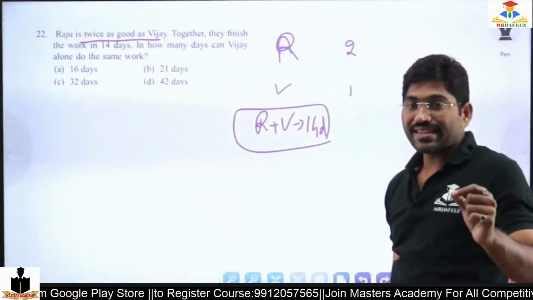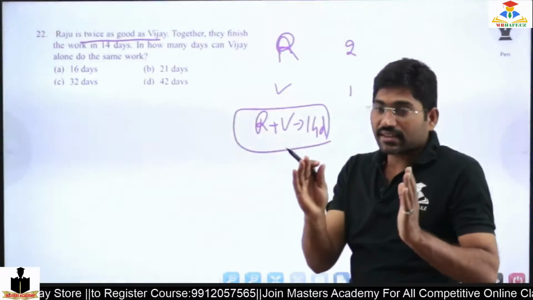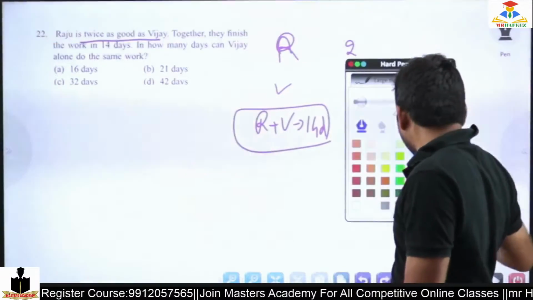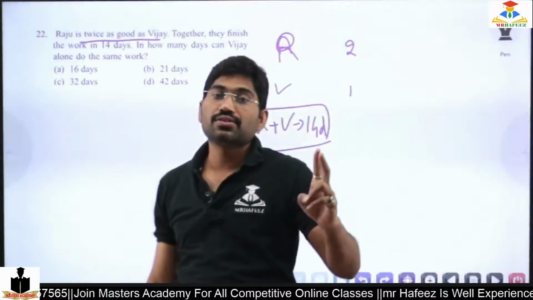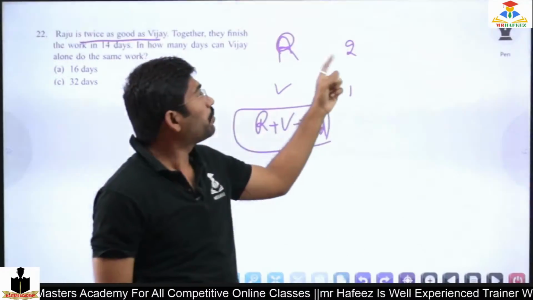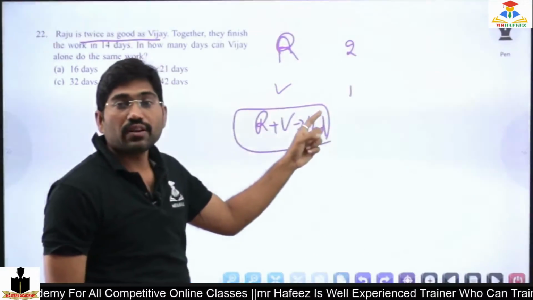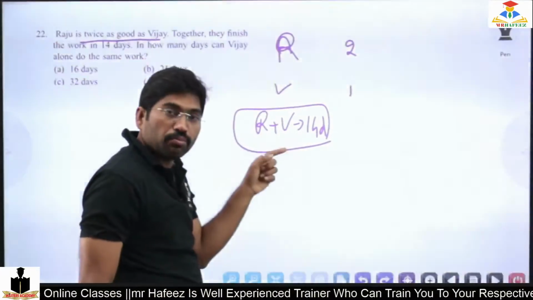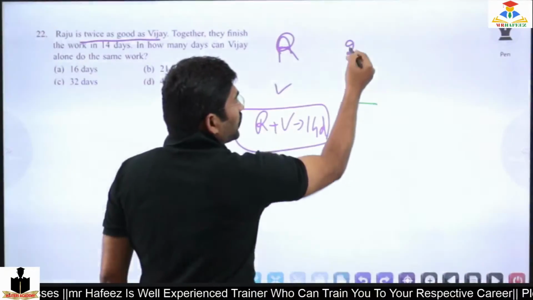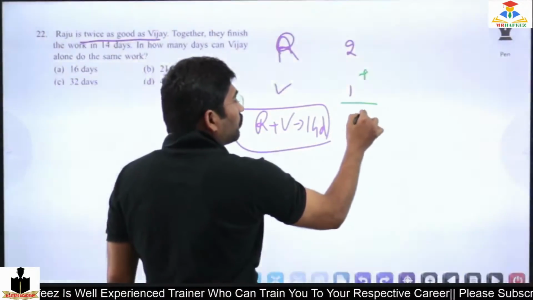Now please understand the structure I have given you to calculate faster. Two works will be done in one day by Raju and one work in one day by Vijay. If they combine together, they will do three works.